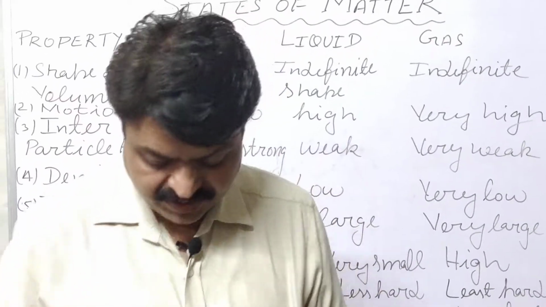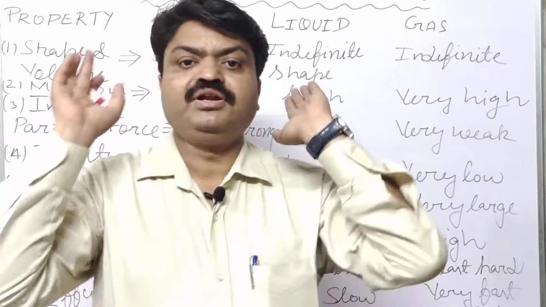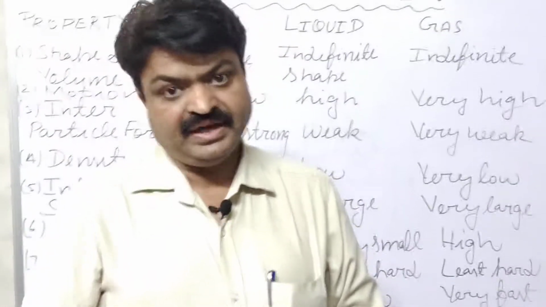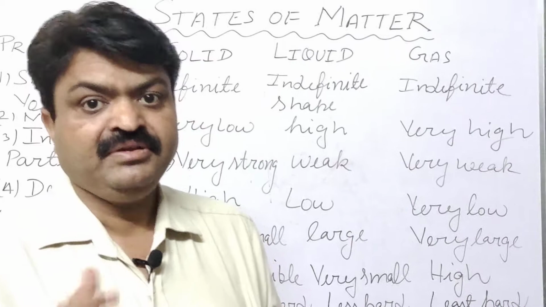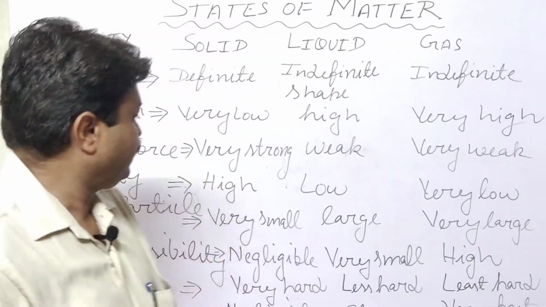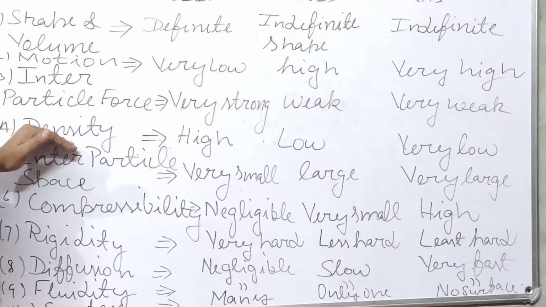It is very weak. Like now, in our surroundings, what is found? It is gas, student. Air is found, and air is an example of gas or the gaseous state. Next is density, student.